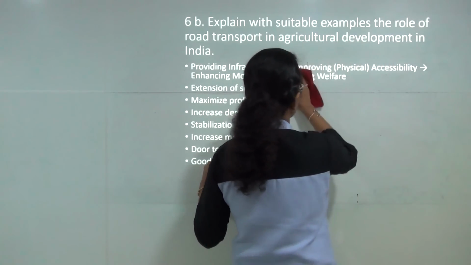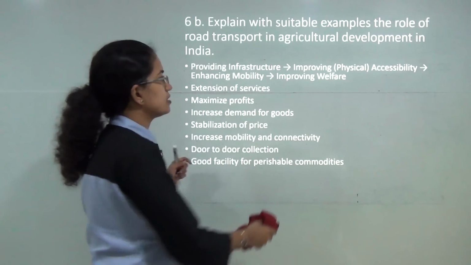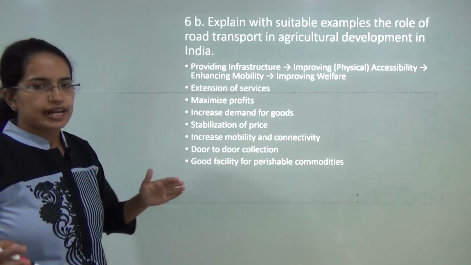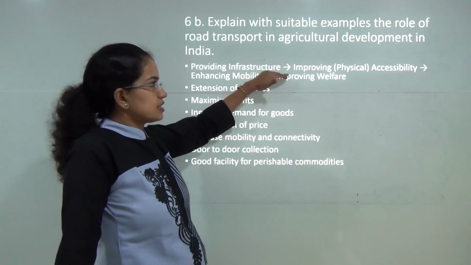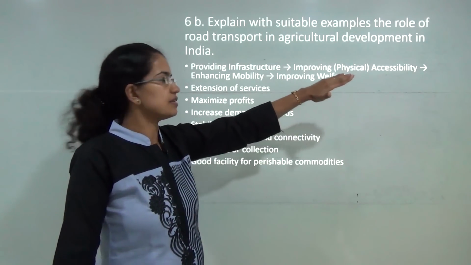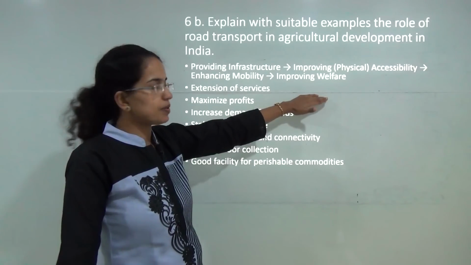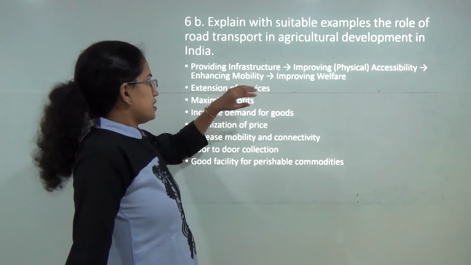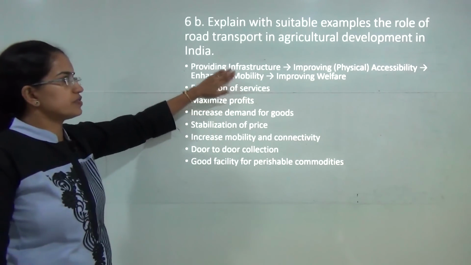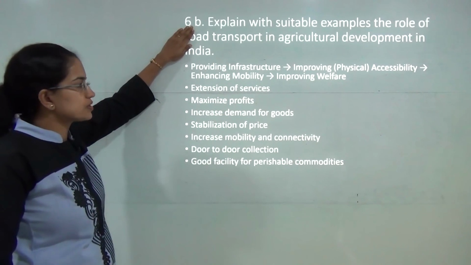Now the next question is suitable examples for role of road transport in agricultural development. Roads have been the lifeline for India. The main idea is to provide infrastructure which would provide easy accessibility, finally increase the mobility and improve the welfare of the people. As a result, you need to have extension of the services which could be provided with good transport services.